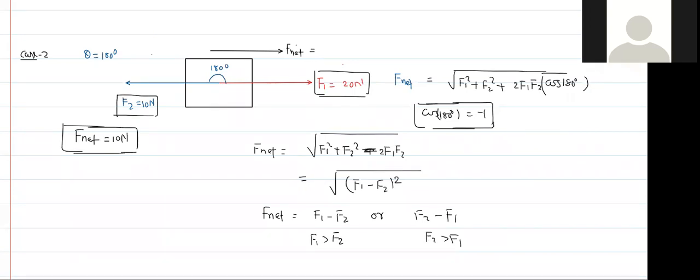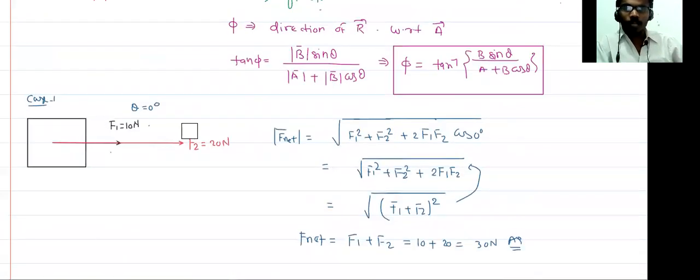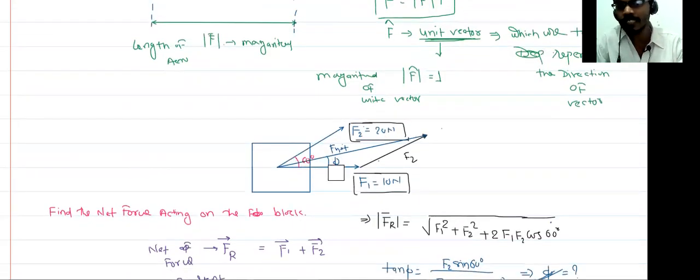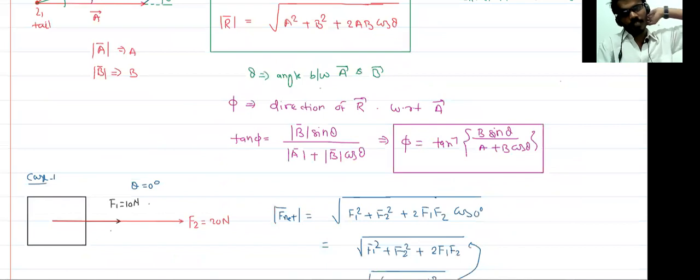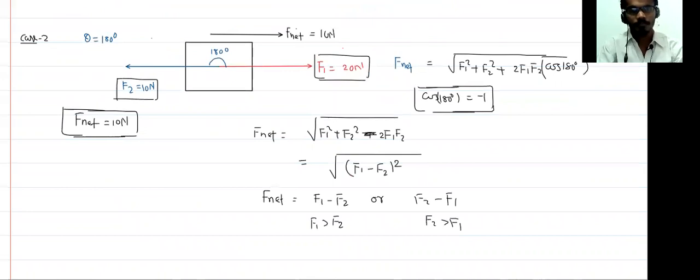So this is a 10 Newton force acting in this direction, because this is large as compared to this. If two forces are in the same direction, then you can add. If two forces are in opposite directions, you subtract. And if two forces or two vectors are at a certain angle, then you have to apply this formula: F net equals root over F1 square plus F2 square plus 2F1F2 cos theta. Correct? Is there any doubt, anyone?